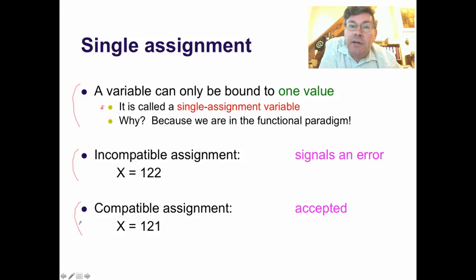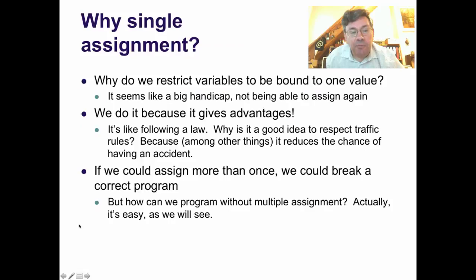In fact, there's a subtlety here. It's not that the variable cannot be assigned multiple times. It can, as long as you assign it to the same value. It cannot be assigned to different values. So why do we have this restriction? Why do we restrict variables to be bound to just one value? It seems like a big handicap not being able to assign a variable to another value.